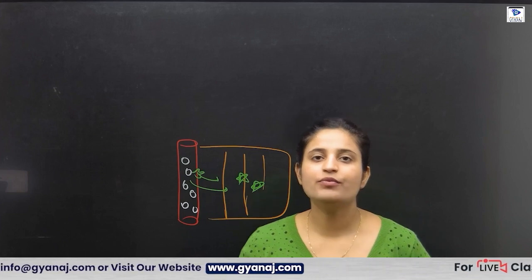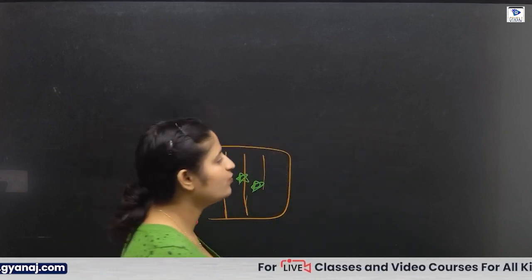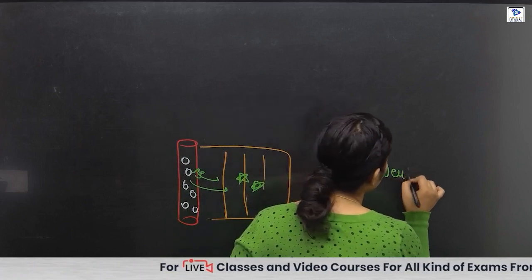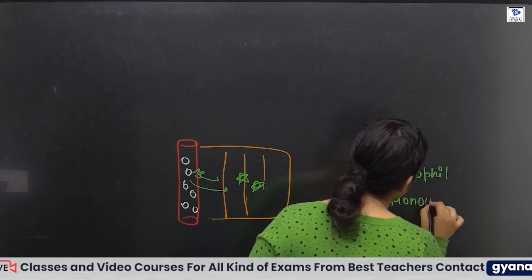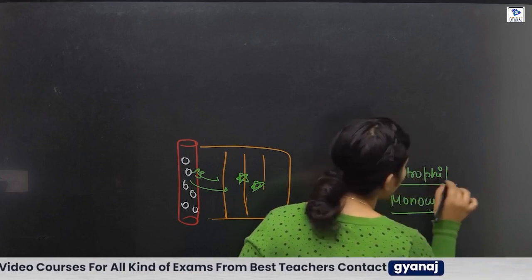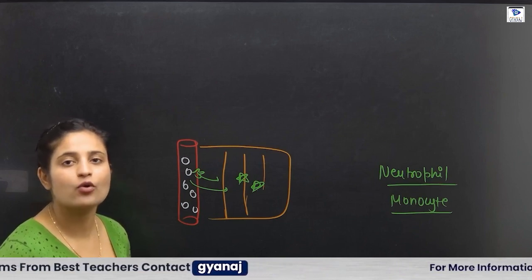Not every WBC is capable of showing this movement. We have two types of WBC which show this type of movement: one is the neutrophil, and another is the monocyte. They have the property of phagocytosis.